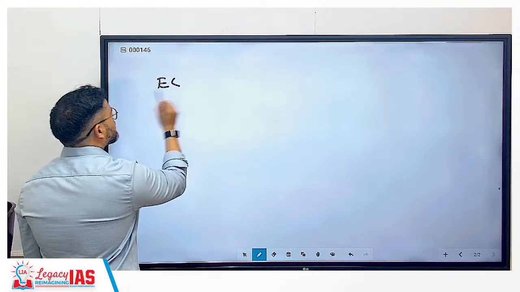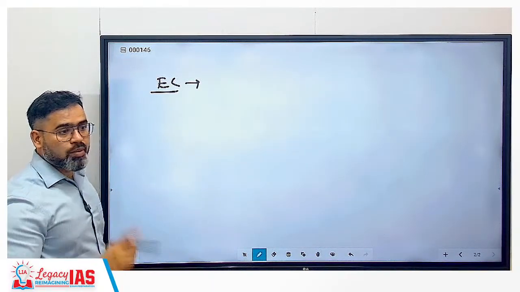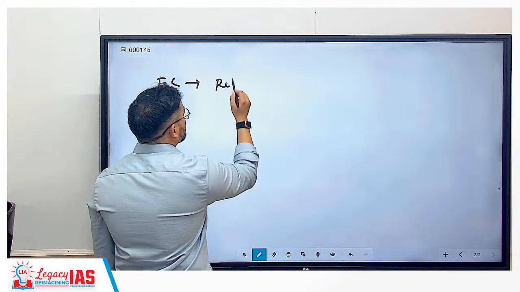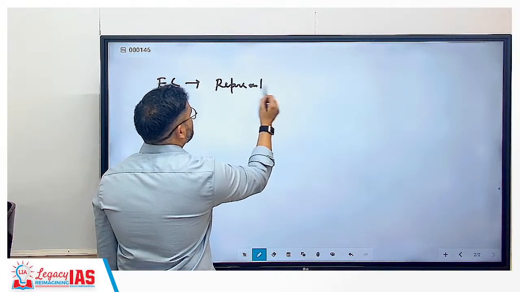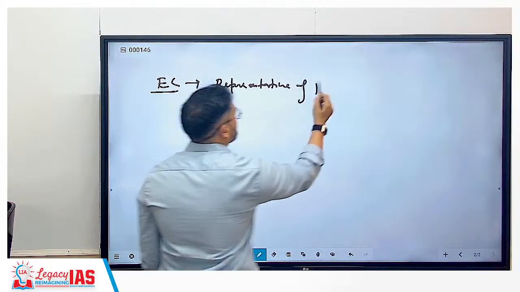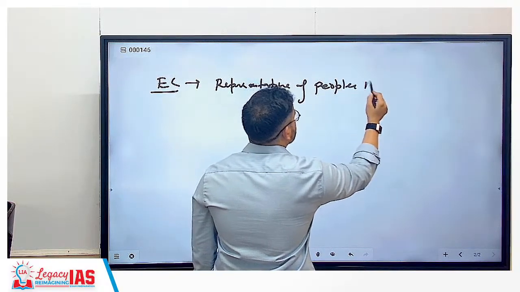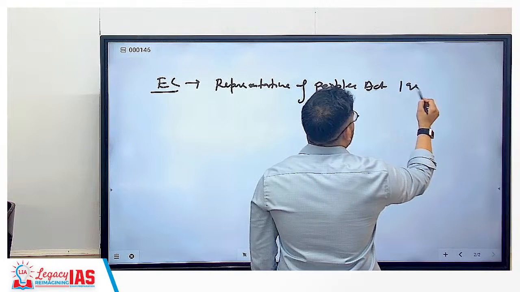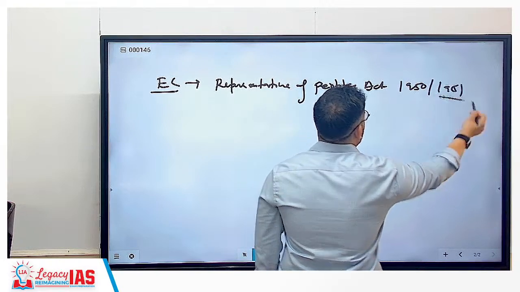Election commission related things like the Representation of the People Act we need to cover. Two acts are there, 1950 and 1951.